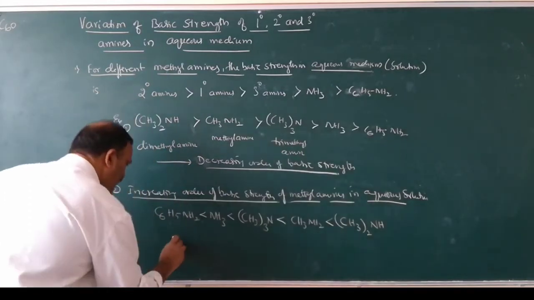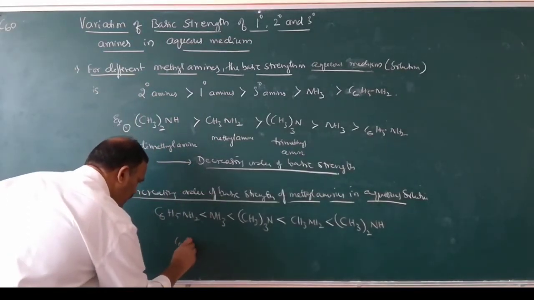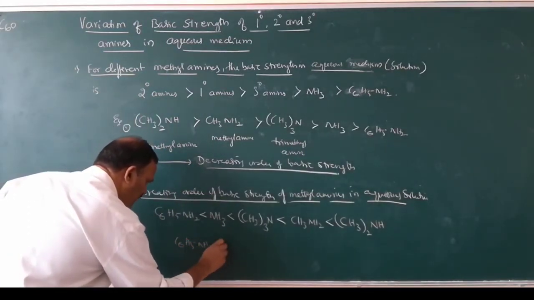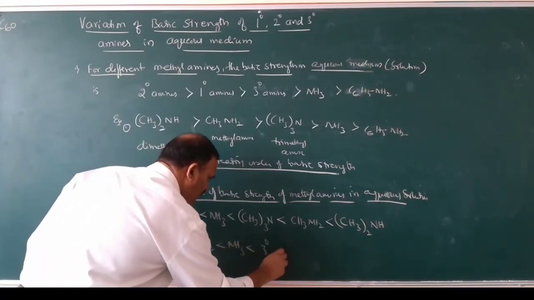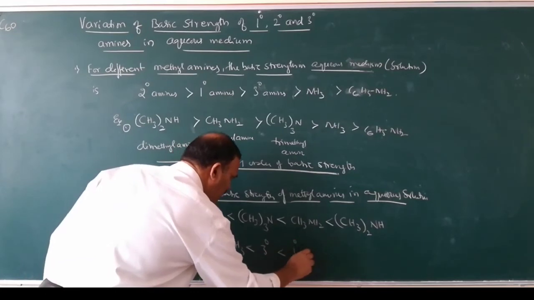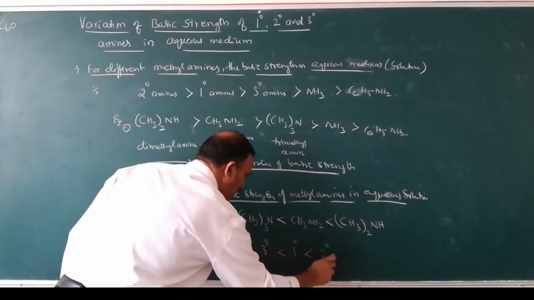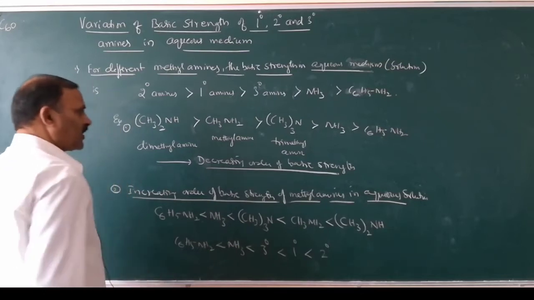That means aniline is less basic than ammonia, less basic than tertiary amines, less basic than primary amines, less basic than secondary amines. So this is the order.